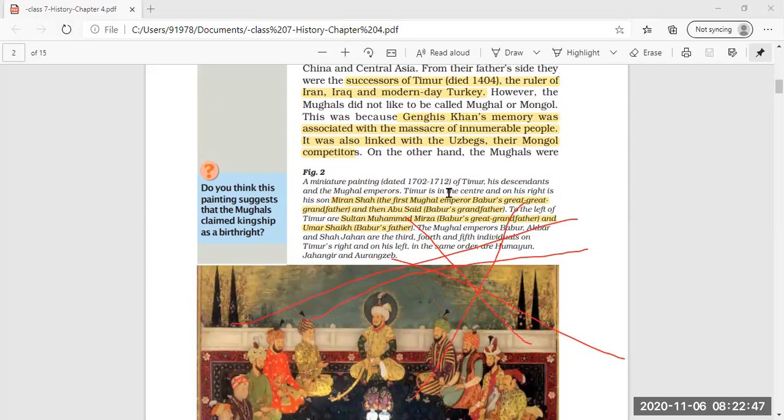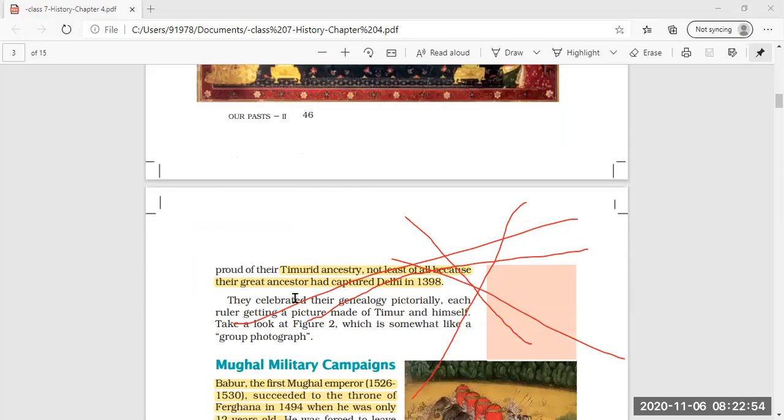Now, on the other hand, the Mughals were proud of their Timurid ancestry, not least of all because their great ancestor had captured Delhi in 1398. Now, as Timur had held Delhi in 1398, the Mughals were very much proud to call themselves of the Timur background.